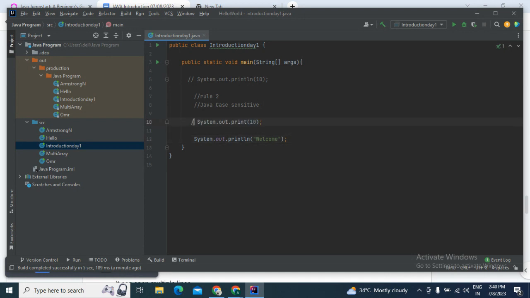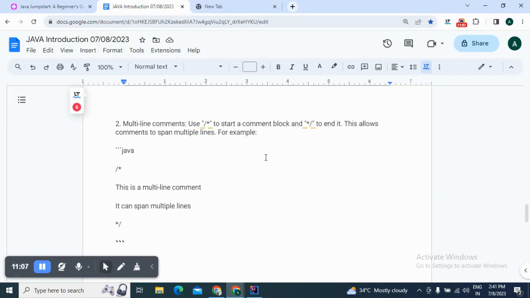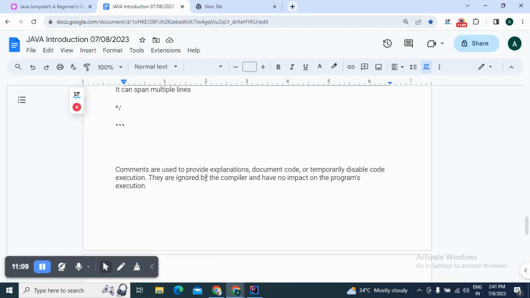And if you want to give a multi-line comment, then you need to write slash star, like that. So comments are used to provide an explanation, document code or temporarily disable code execution. They are ignored by the compiler and have no impact on the program's execution.